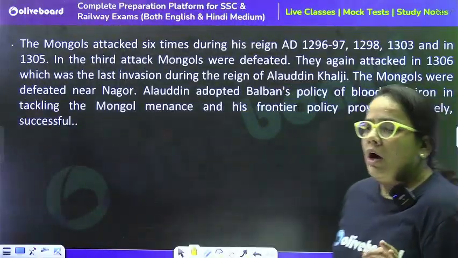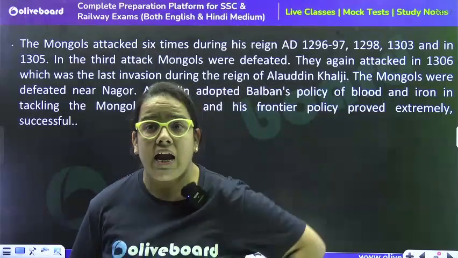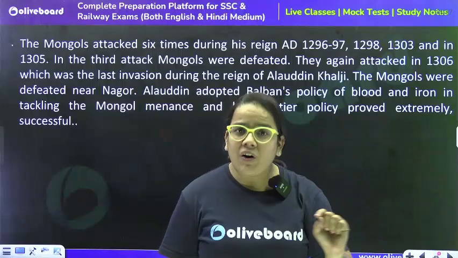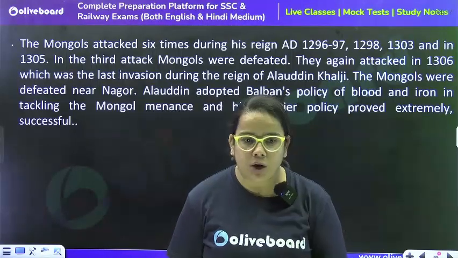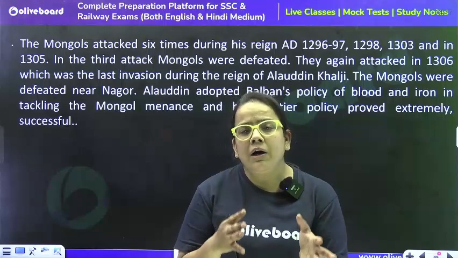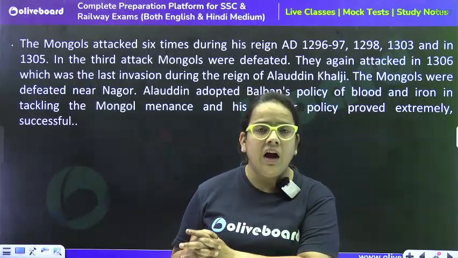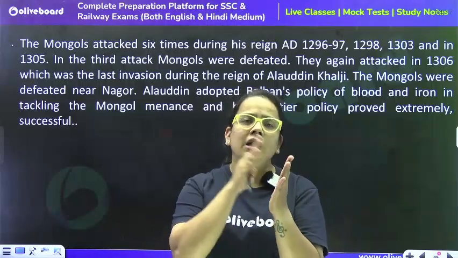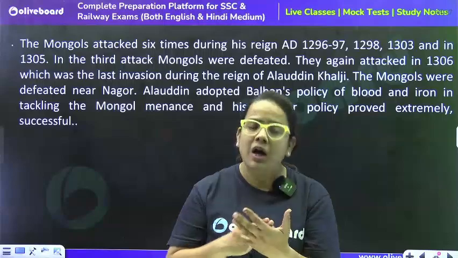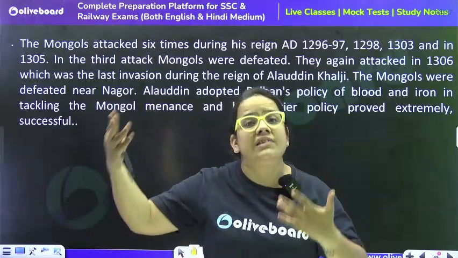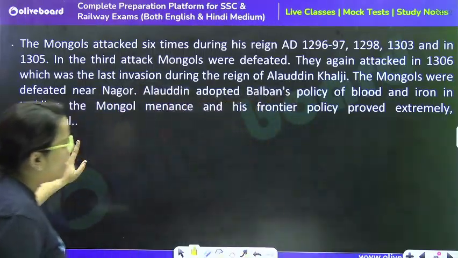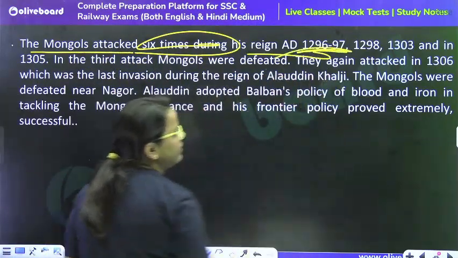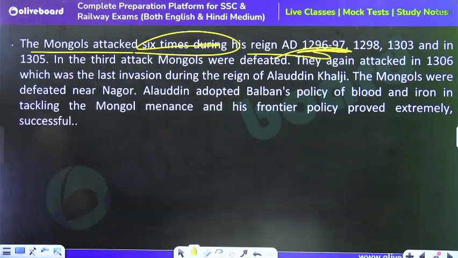Now, I think in the Iltutmish reign, I told you the Mongols tried to attack for the first time when Iltutmish was the ruler. Maximum times the Mongols tried to attack India was during Alauddin Khilji. This question has been asked: during which ruler did the Mongols attack for the first time? During which ruler did the Mongols attack a lot, more than 5 or 6 times? So during Alauddin Khilji, the Mongols attacked 6 times, in 1296-97, 98, 1303, and 1305.